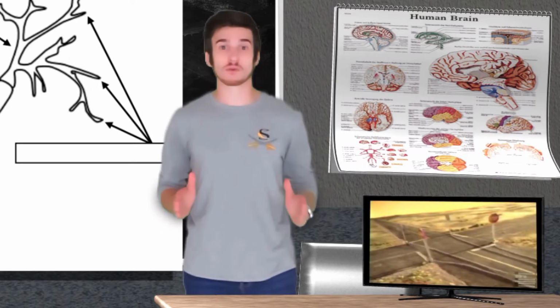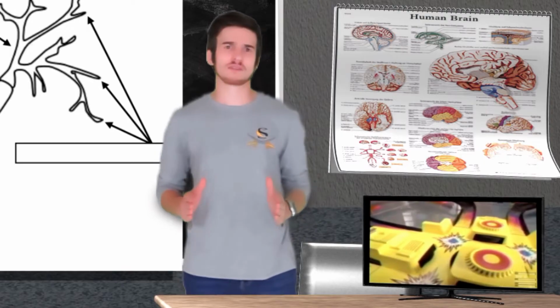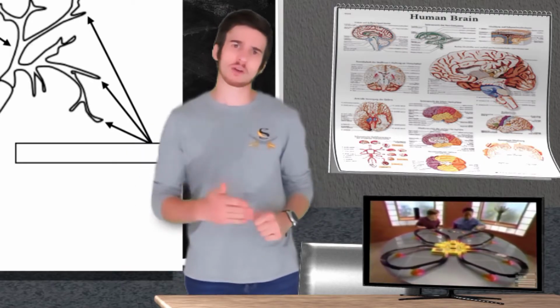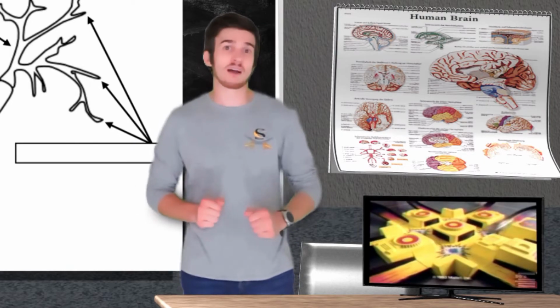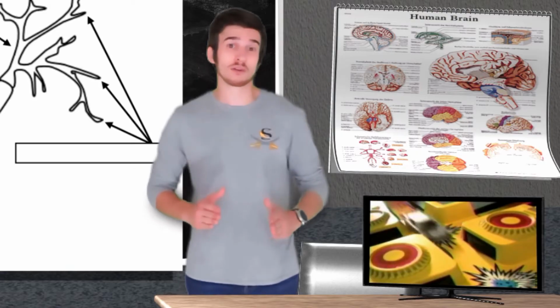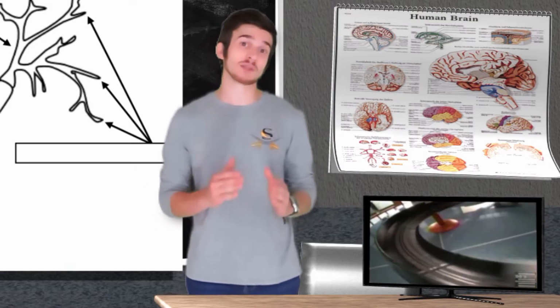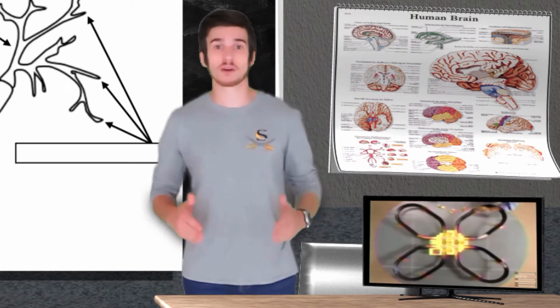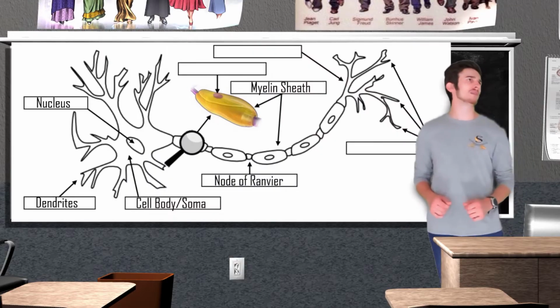The way I like to think of the myelin sheath and the node of Ranvier working together is by taking a look at my old Hot Wheels toy, Crisscross Crash. In the center of this toy, they would have these little motors that would propel the car forward. Multiple motors allow for the car to keep speeding up. The motor could be considered the myelin sheath, while the areas in between these two motors could be considered the node of Ranvier.